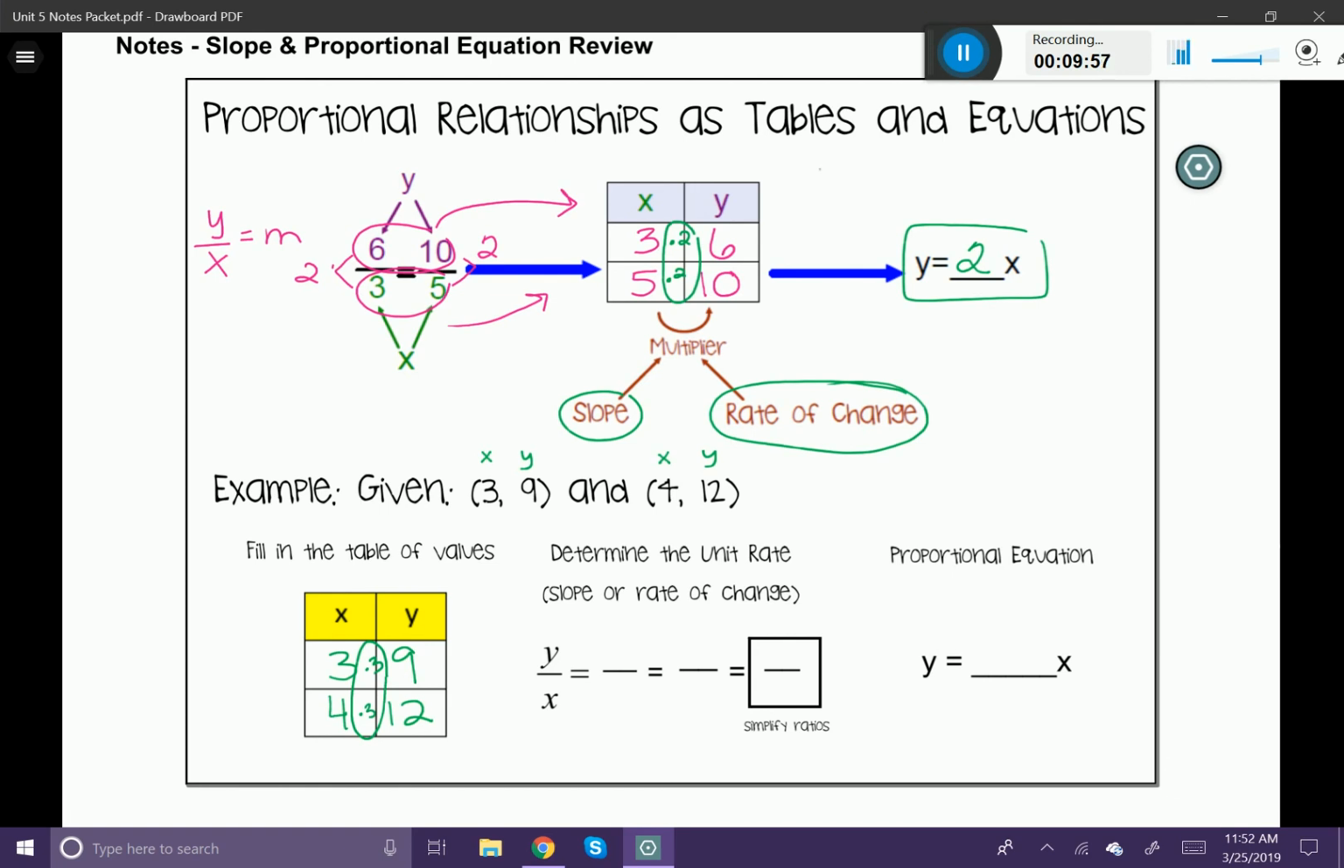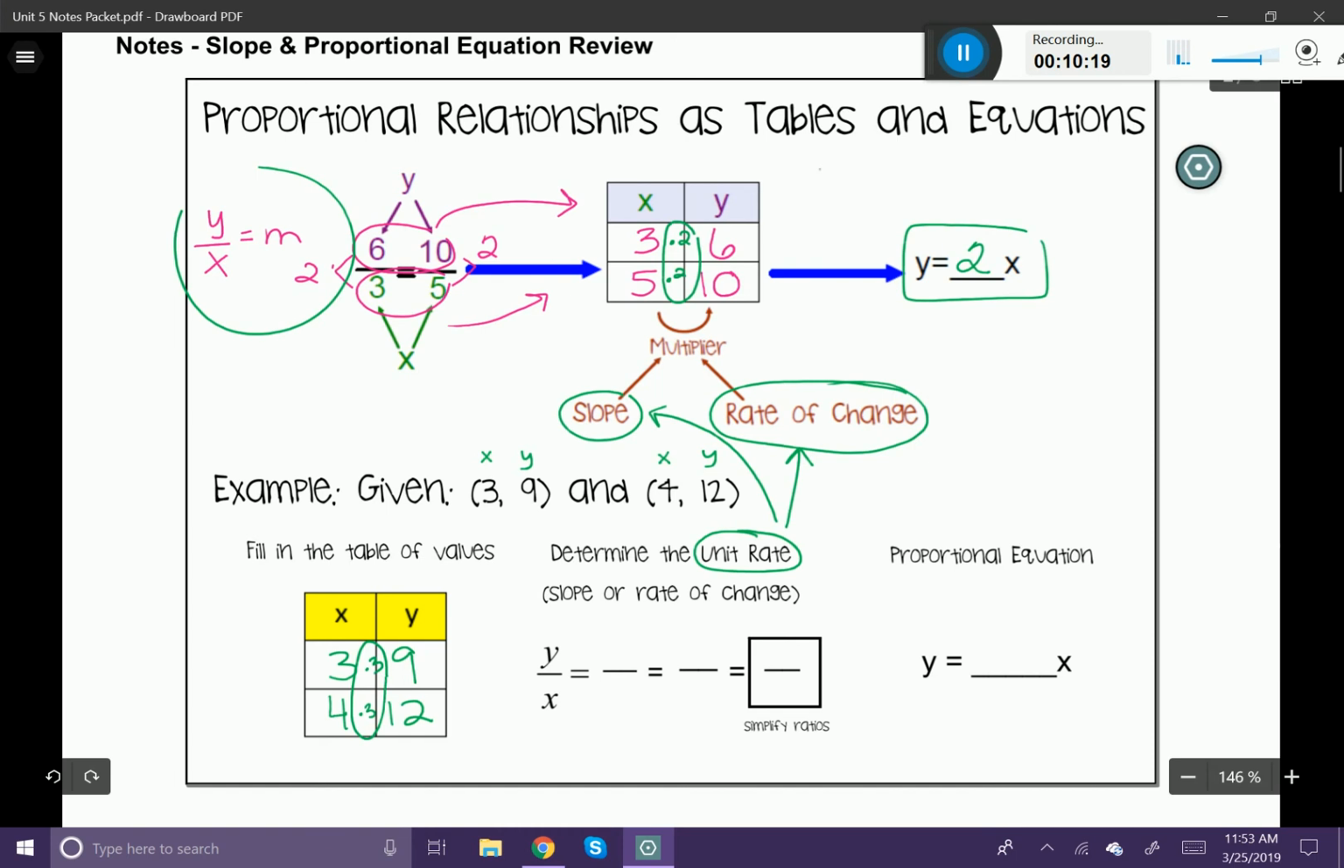Okay, now let's talk about this new word. The word is unit rate. It says determine the unit rate. Unit rate is just another way to say rate of change and just another way to say slope. That's it. Remember we talked about earlier that when you take y divided by x, it equals the slope? Well, that's what the unit rate is.